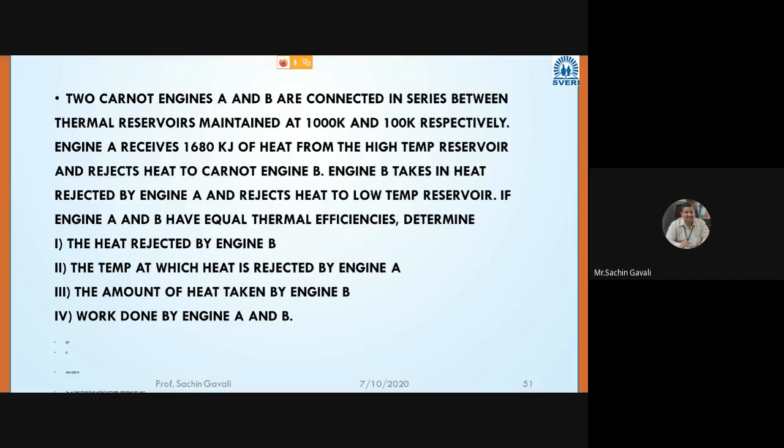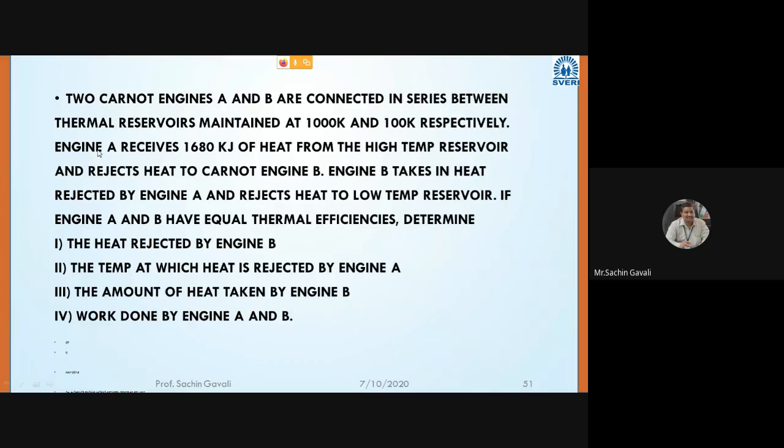So two Carnot engines A and B are connected in series, between thermal reservoirs maintained at 1000 Kelvin and 100 Kelvin respectively.